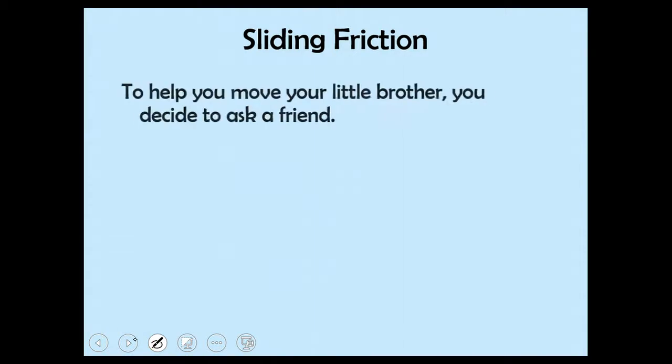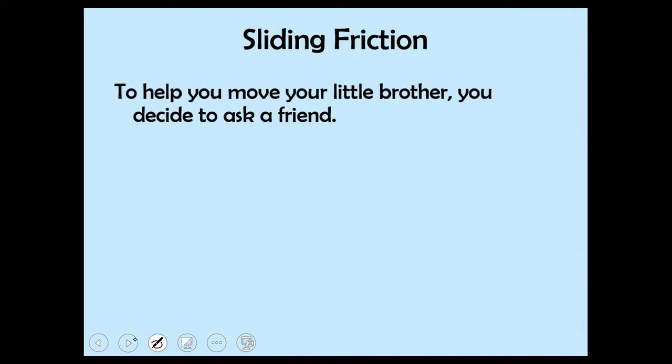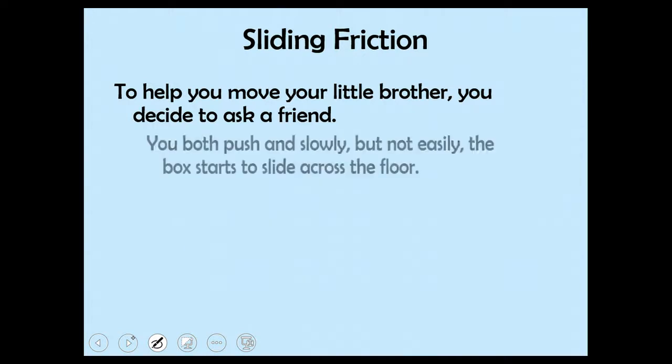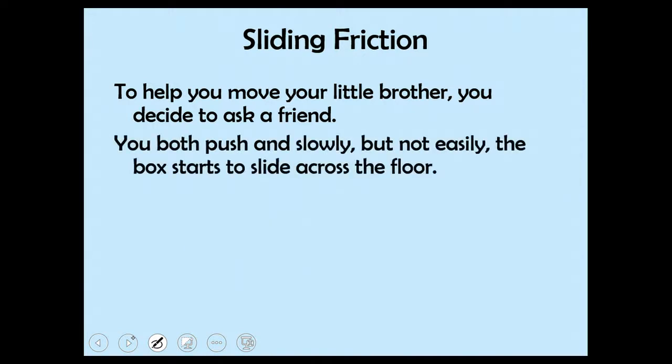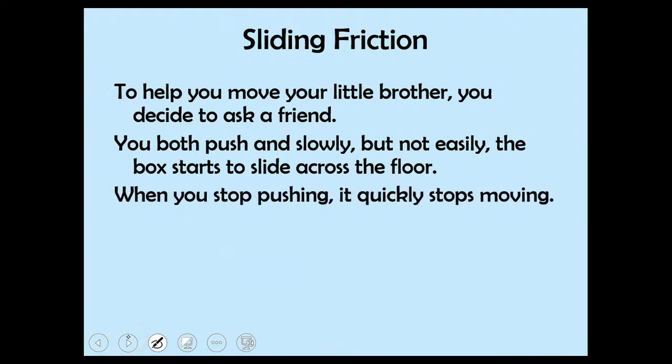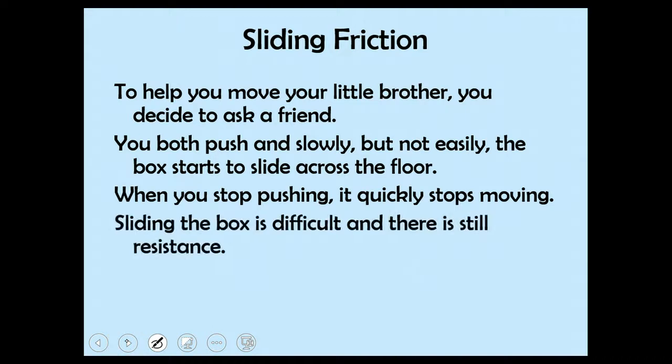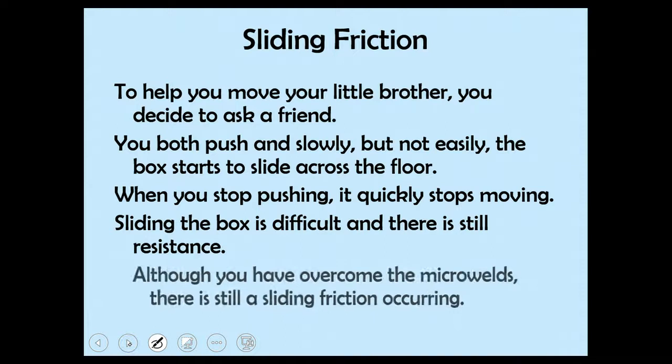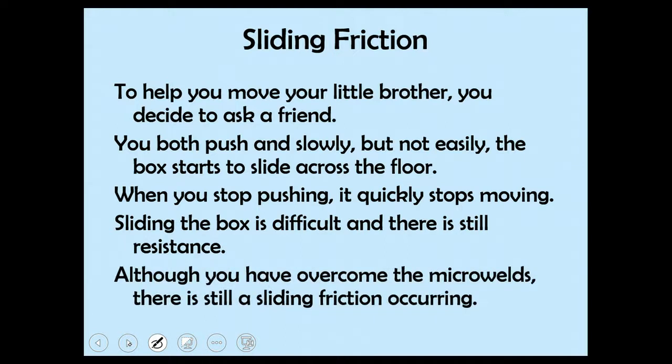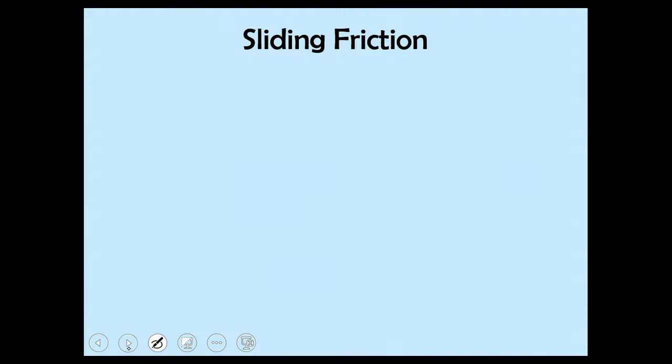So sliding friction, let's talk about sliding friction. To help you move your little brother, you decide to ask a friend. So you both push, and slowly, but not easily, the box starts to slide across the floor. When you stop pushing, it quickly stops moving. Sliding the box is difficult, and there is still resistance. So although you have overcome the micro welds, there is still sliding friction occurring.